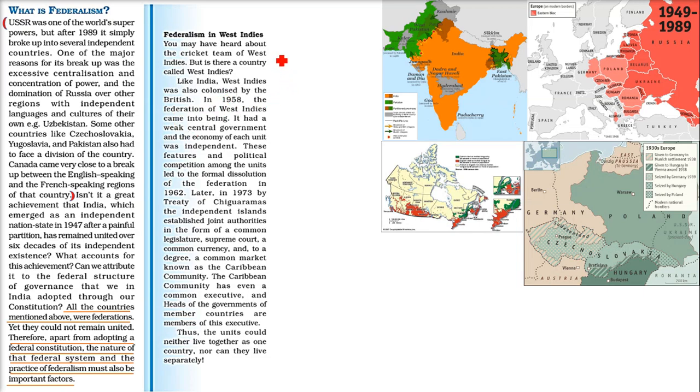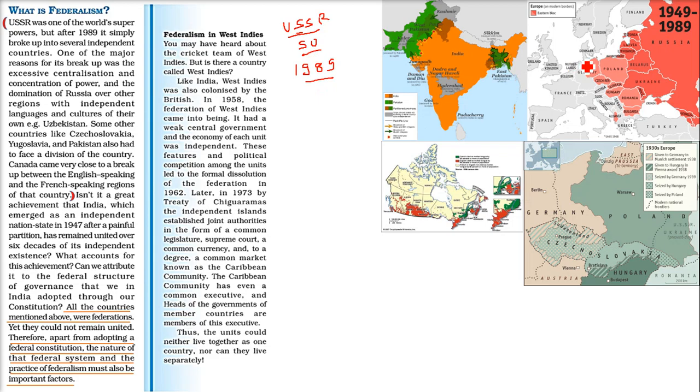Let us start with the history. First of all, the USSR, the Soviet Union, was there. This Soviet Union was a superpower, but after 1989, it disintegrated. Actually, it broke up into different countries. And what was the reason this Soviet Union broke up?